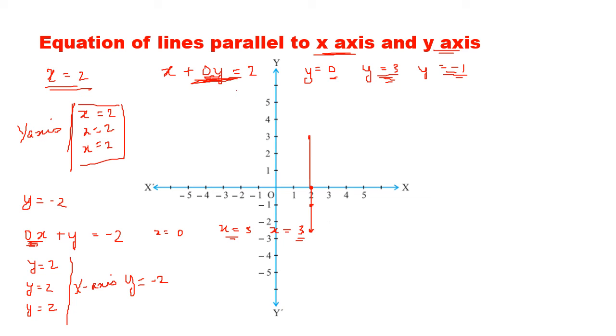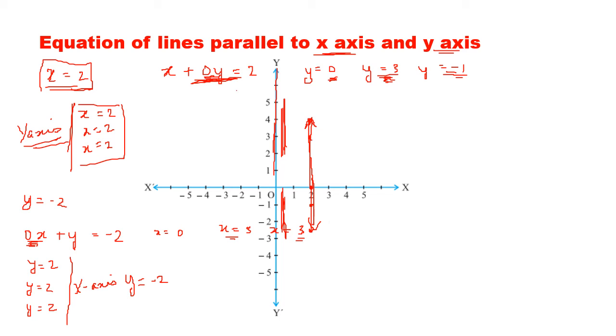The y can go up and down, keep on changing, but the x remains 2 only. So x equal to 2 is a line parallel to the y-axis. This is the y-axis. What does it mean? The y can keep on changing, but the x is fixed at 2. Look at the points here.